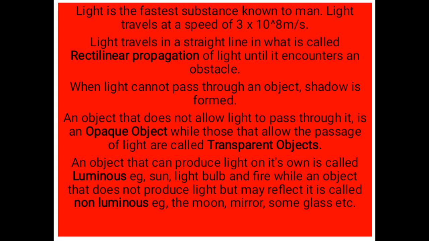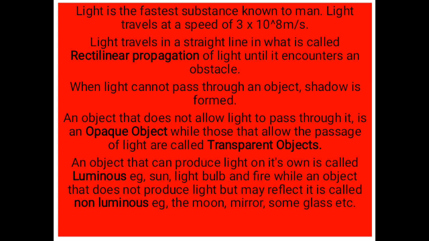So you can be able to know the ones that are opaque and the ones that are transparent. Can you list at least 2 of each of them? Opaque objects and transparent objects. I'm going to ask you when next we meet. Those objects that allow the passage of light and those ones that do not. Write 2 of each.